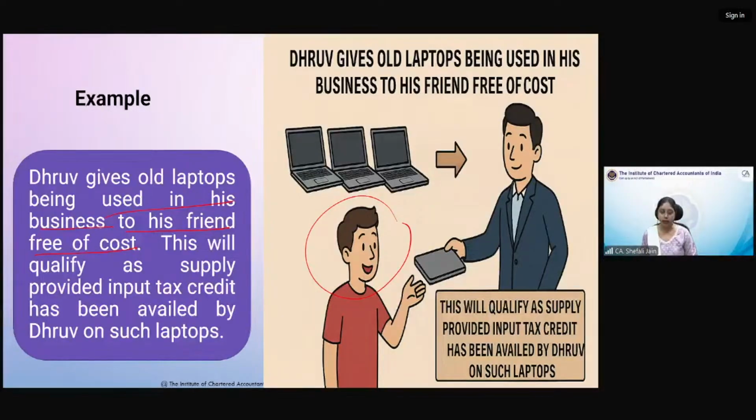We wrote the condition that if he has not availed ITC on them, then it will not be a supply. But he gave them to his friend, a permanent transfer. This is not disposal; he did not scrap it, he gave it to his friend, and the laptop will be used further. It has been permanently transferred to his friend free of cost, and this qualifies as supply provided ITC has been taken by Dhruv on such laptops. So we can assume that Dhruv has taken ITC, and then this is a supply under Para 1 of Schedule 1.